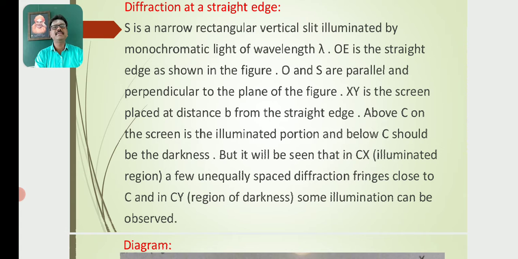XY is the screen placed at a distance b from the straight edge. Above C on the screen is the illuminated portion, and below C should be darkness. But it will be seen that in the illuminated region CX, a few unequally spaced diffraction fringes are close to C, and in CY some illumination can be observed.